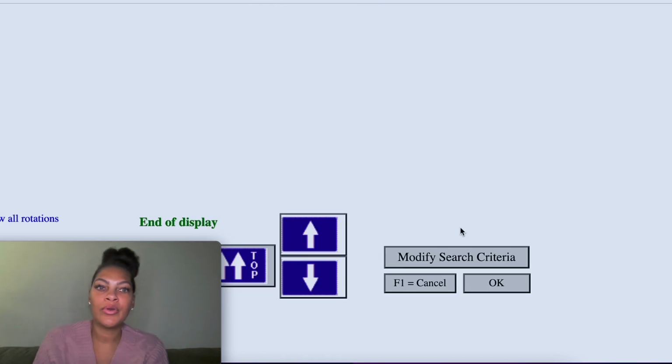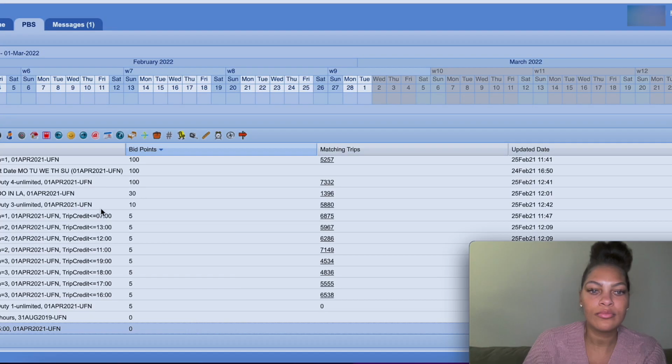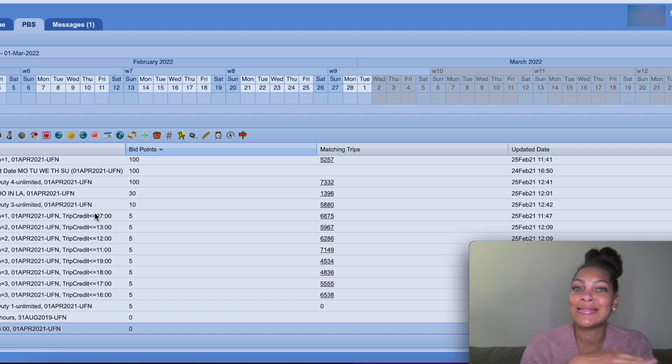So now we're going to go over to the other system. Let's say that this trip, on February 4th, 3462, I want that. I want to bid for it. Look up the rotation number, 3462. Then we come over to this system, all of my standing requests. Every single month, all of this that's in here just rolls over. So these are my standing requests.